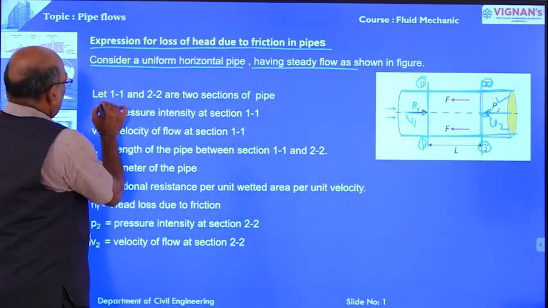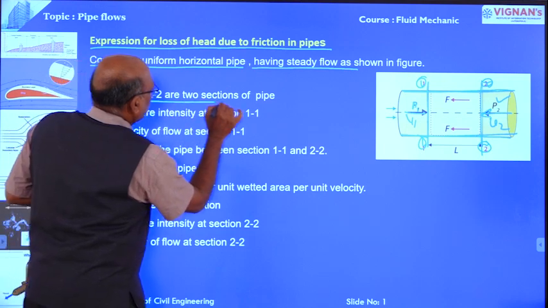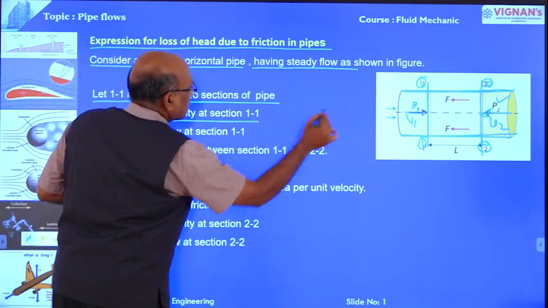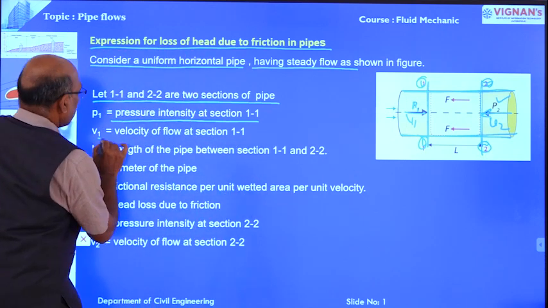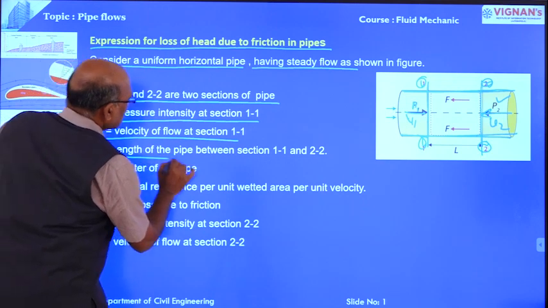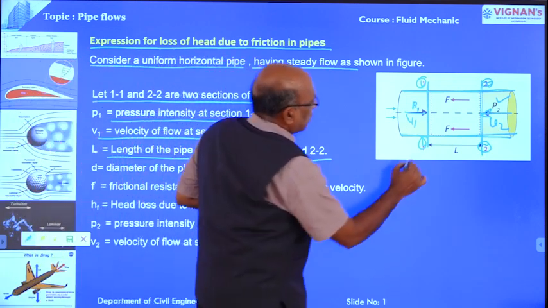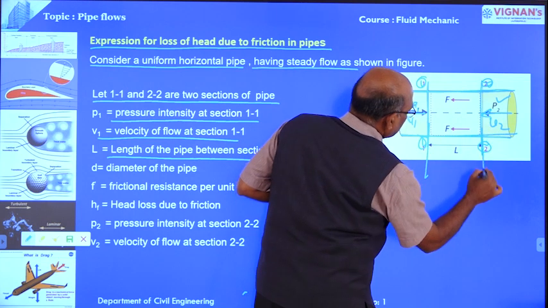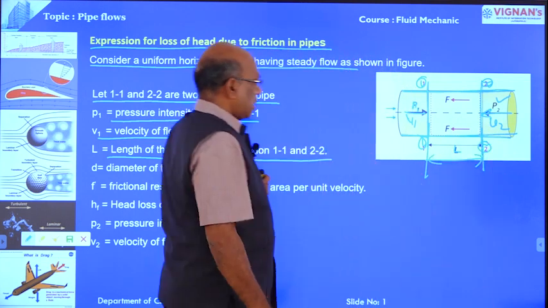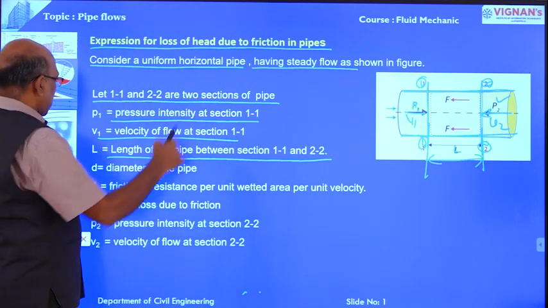Now let 1 and 2 be the two sections in the pipe. P1 is the pressure intensity at section 1, V1 is the velocity of flow at section 1, and L is the length between the two sections. This is one section, this is the other section, the distance between these two is L. That is the length between two sections.